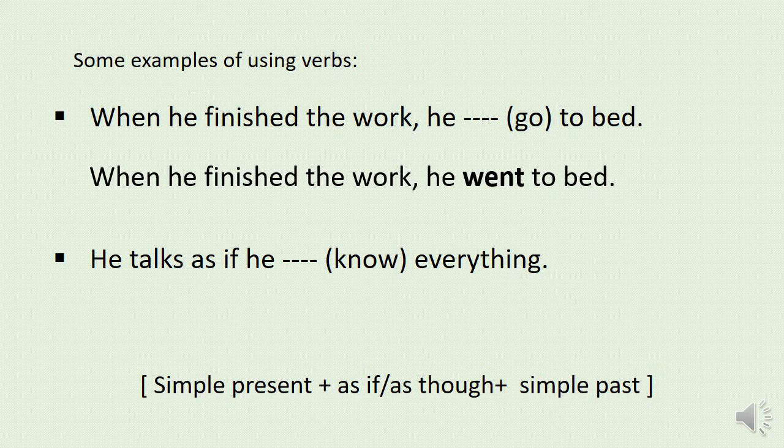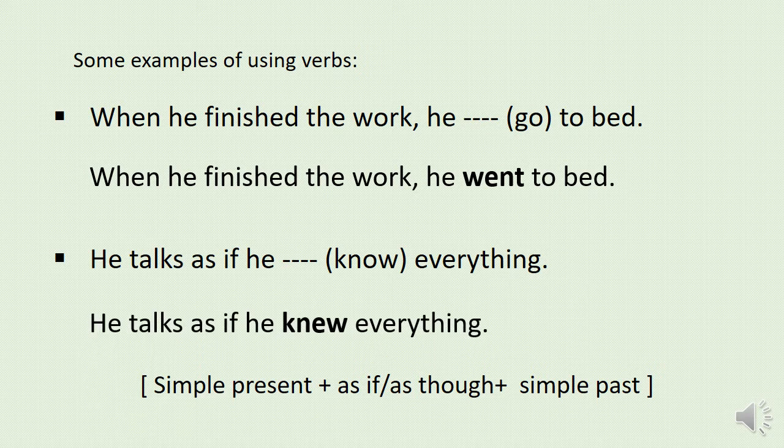Then he talks as if he dash everything. It is an interesting rule, dear students. If you have a sentence with as if or as though in the middle of the sentence, and the first part of the sentence is in simple present, then the last portion will be in simple past. And here is the structure: simple present plus as if or as though plus simple past. So the sentence will be he talks as if he knew everything. Okay.